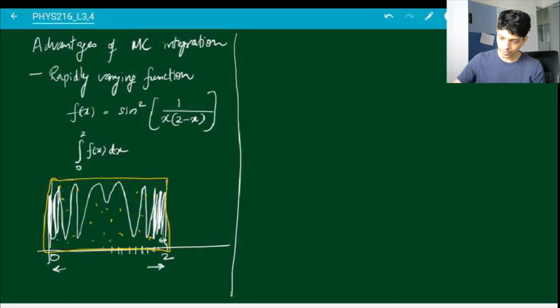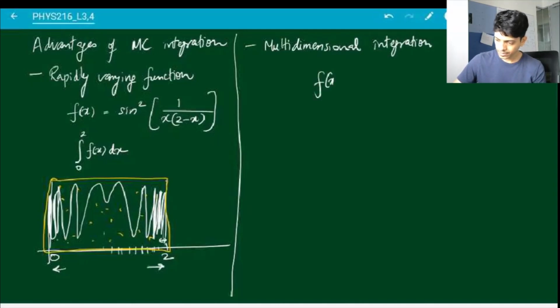Another place where you might find it useful to do this is when you're doing integration over many variables. So this is called a multi-dimensional integration. Suppose you have some function of x, y, and z, and you need to integrate this over x, y, and z.